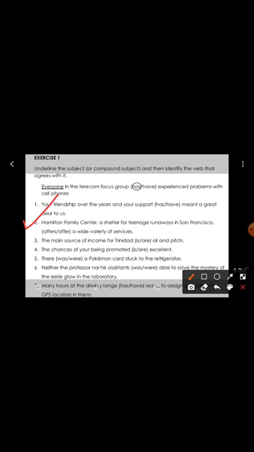So we are talking about a center, Hamilton Family Center, which is the name. So this is a singular subject, hence we need to underline this center.